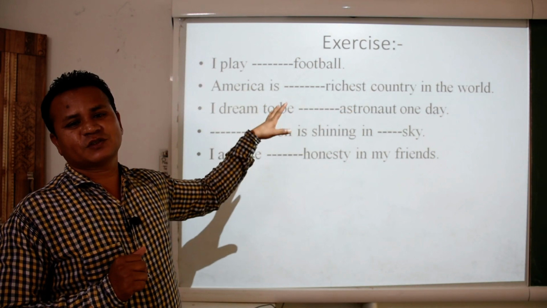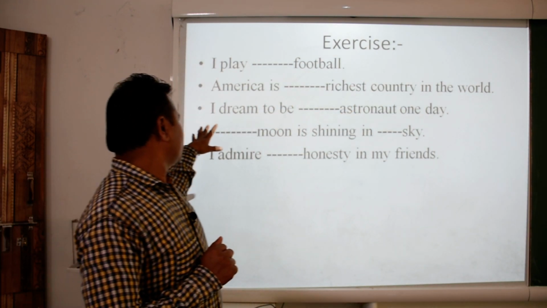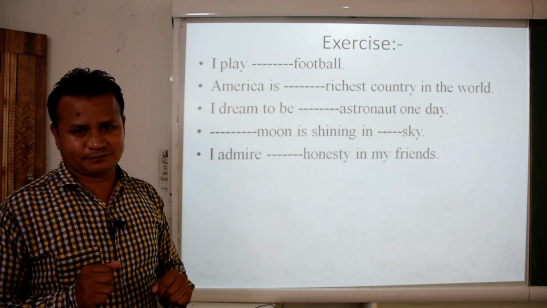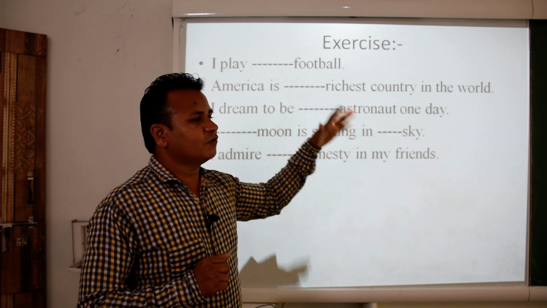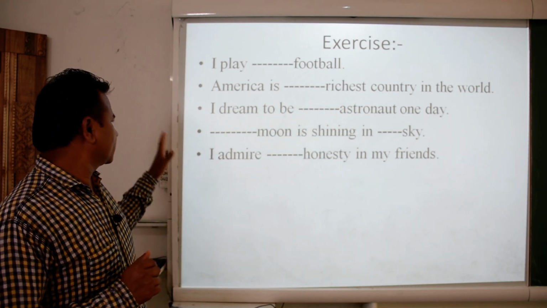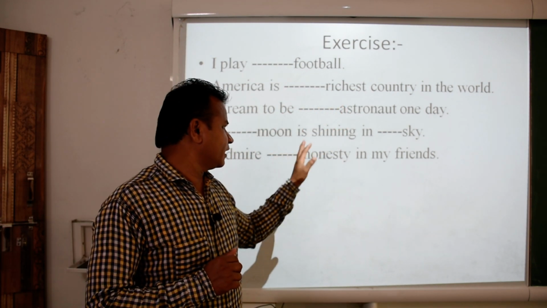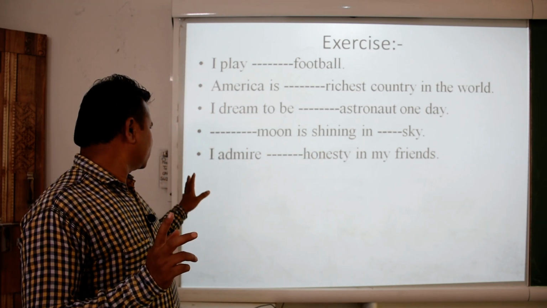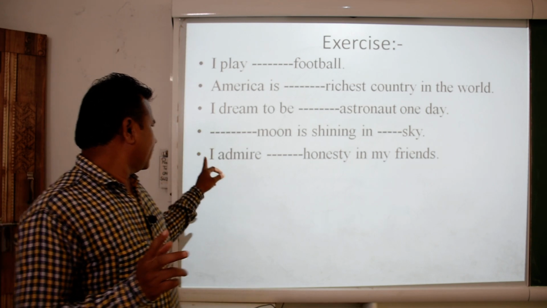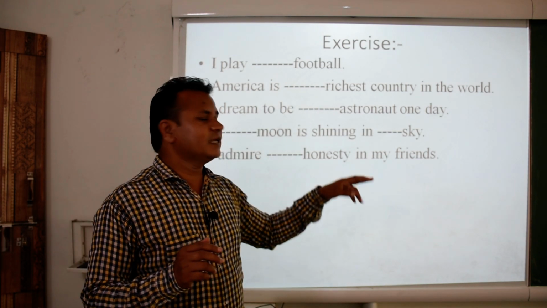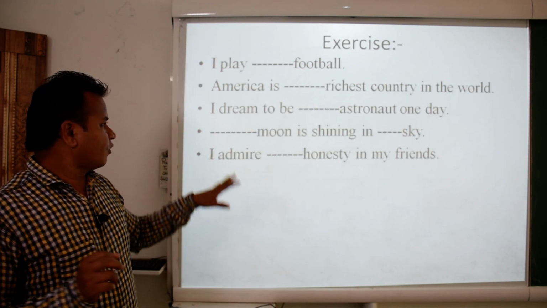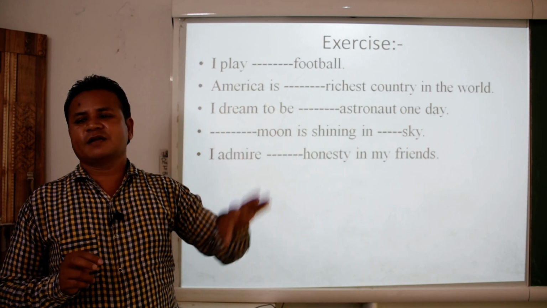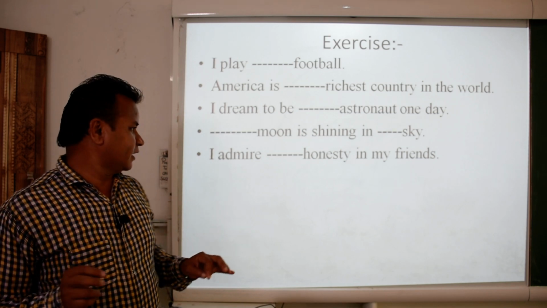What should be there? You have to find out. I dream to be dash astronaut one day. Dash moon is shining in dash sky. What should be there? It is up to you. I admire dash honesty in my friends. All these blanks you have to fill in with the type of article that should be there.